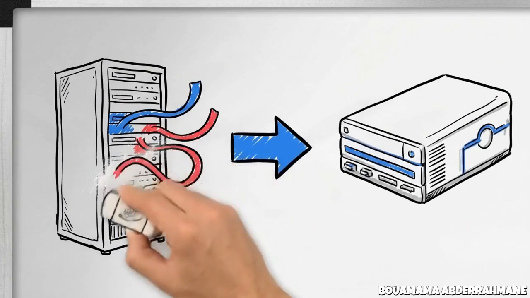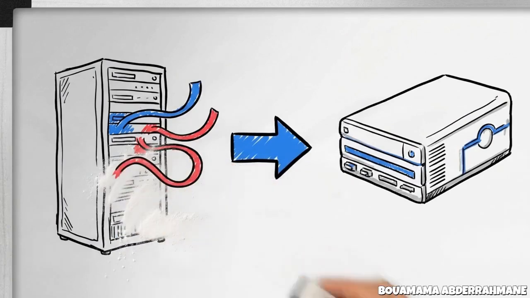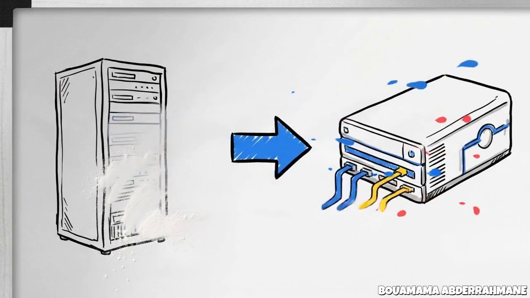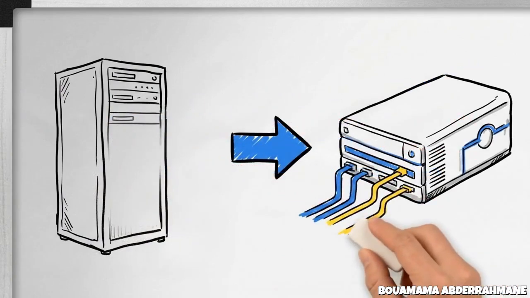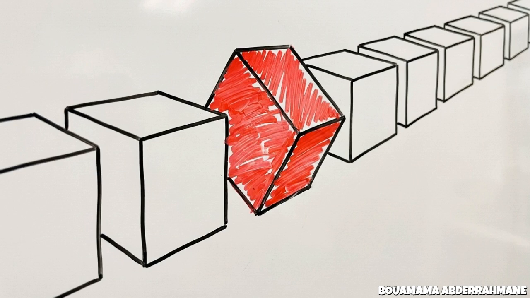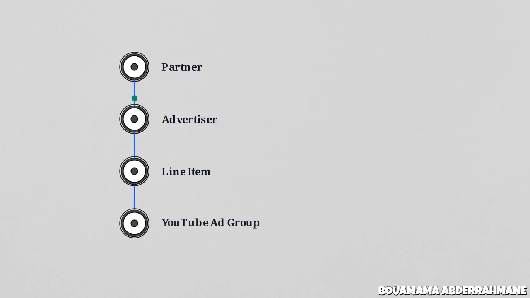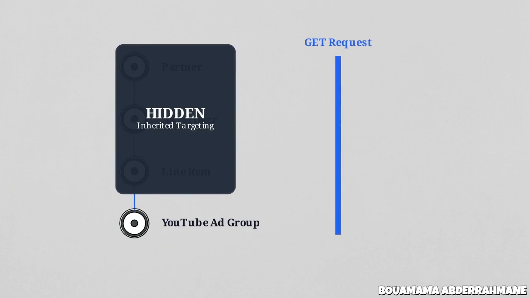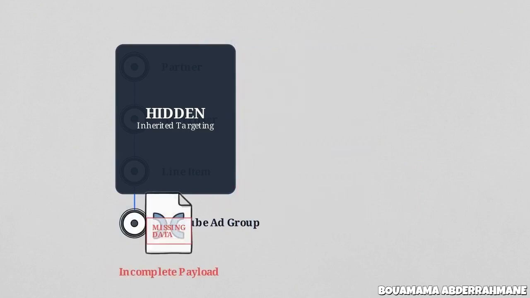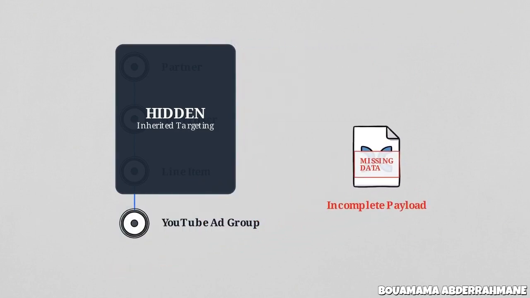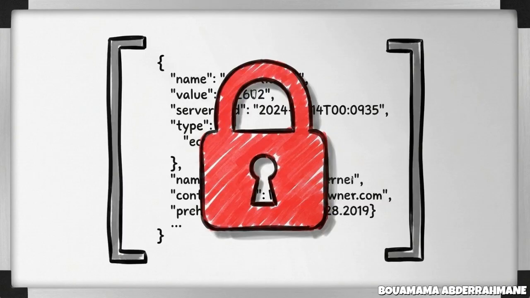There is one major structural exception in the DV360 API that breaks standard state reading rules: YouTube and partners' resources. YouTube resources inherit targeting from their parent advertiser, exactly like standard resources, but they hide this data from the developer. A standard GET request will return an incomplete view of the true targeting state. Furthermore, you cannot use the API to create or update YouTube and partners targeting directly. It is read only.